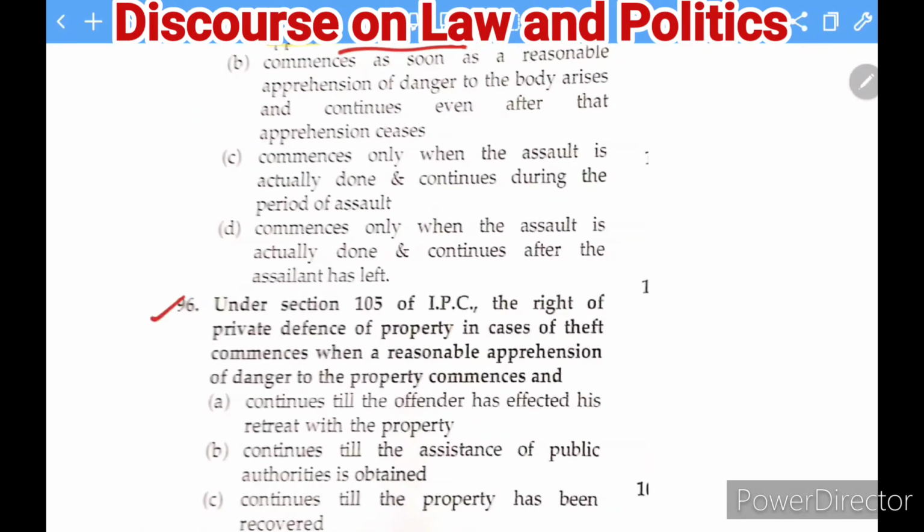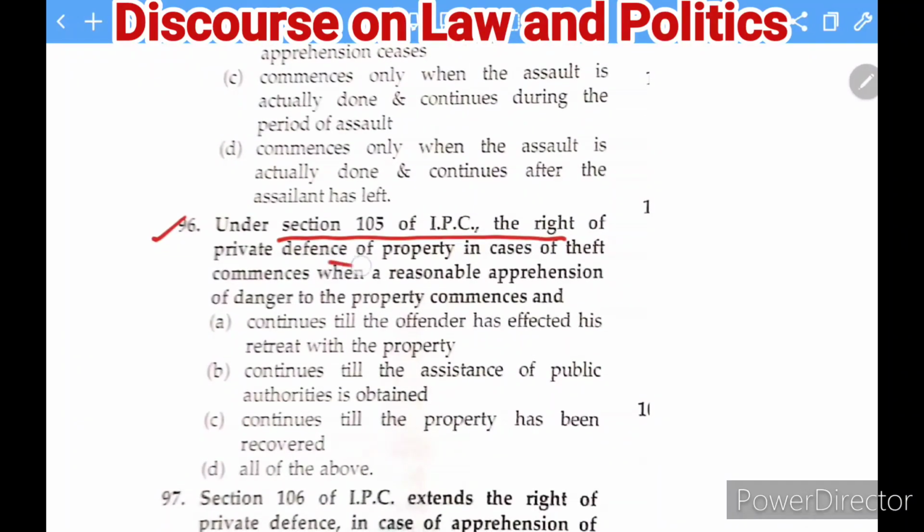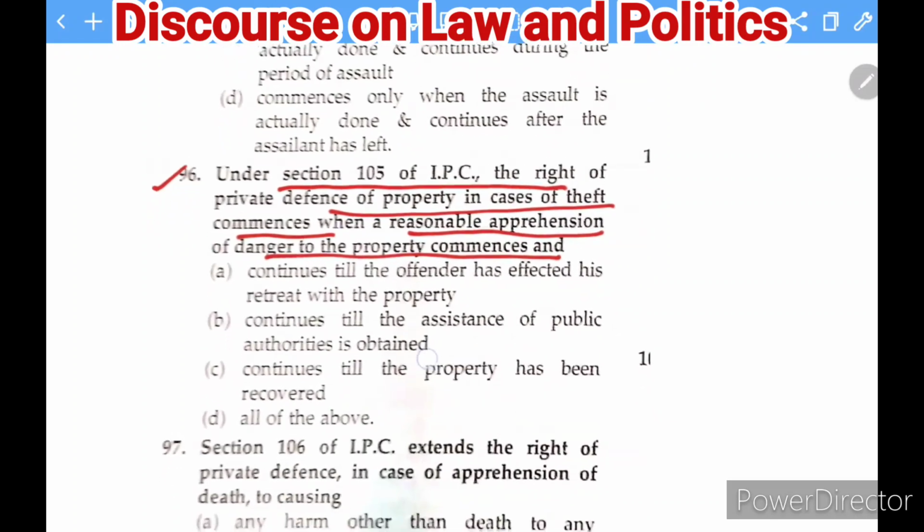The next question: under Section 105 of the IPC, the right of private defense of property in case of theft commences when a reasonable apprehension of danger to the property commences, and it continues.